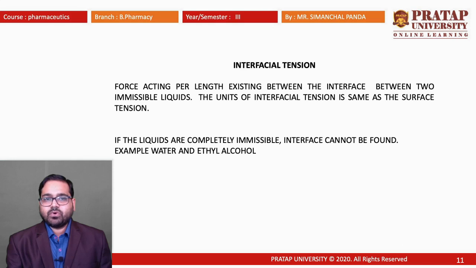Interfacial tension is the force acting per length existing at the interface between two immiscible liquids. The unit of interfacial tension is the same as the surface tension. If the liquids are completely miscible, an interface cannot be formed. Example: water and ethyl alcohol. If you take two miscible substances, that is, water and ethyl alcohol, they will not make two different phases. They will remain as one phase.